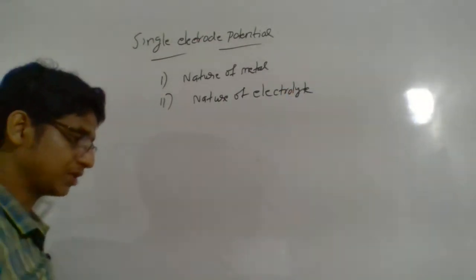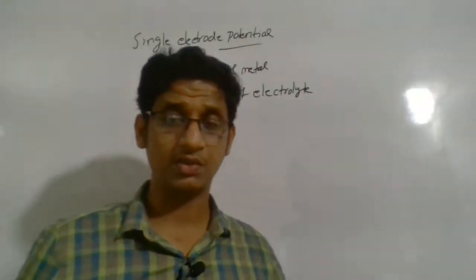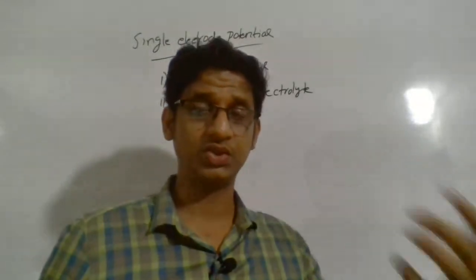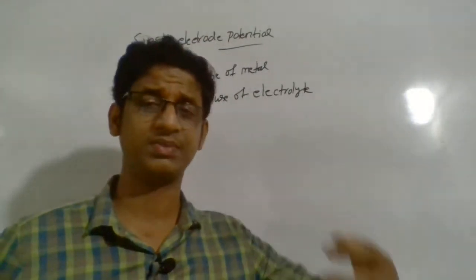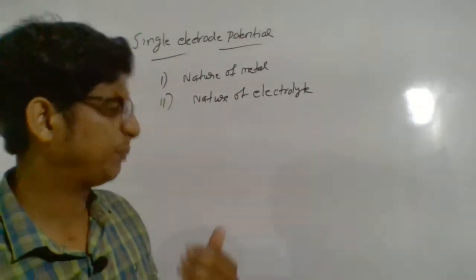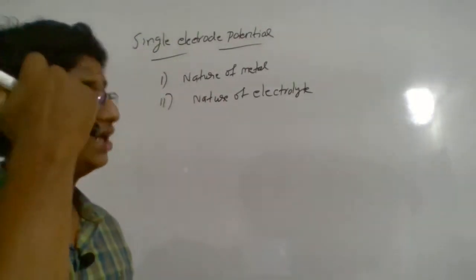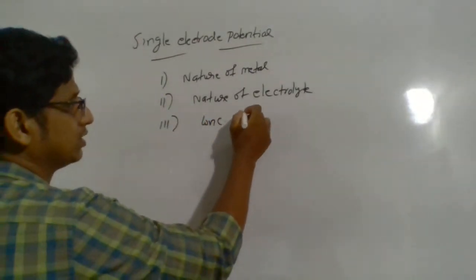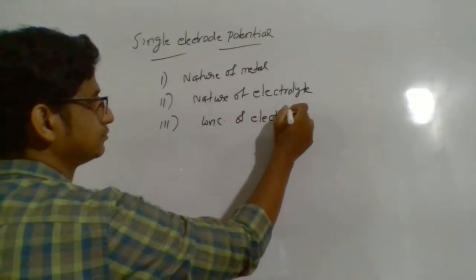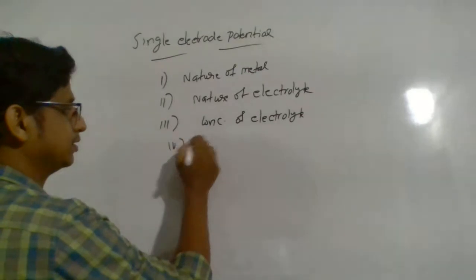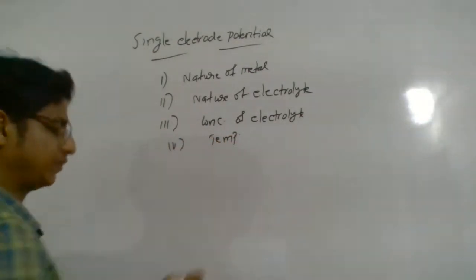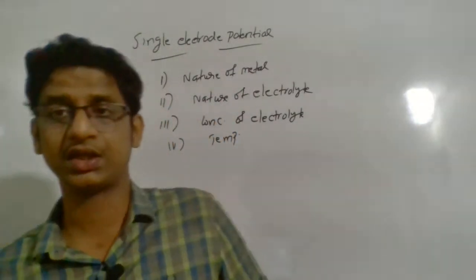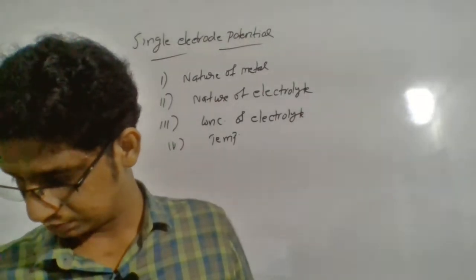The electrode potential value always depends on the kind of electrolyte that you take, because it's not always the same metal solution that we will take. If some other electrolyte is taken, the electrode potential varies. So electrode potential depends on the nature of electrolyte as well. Then the concentration of electrolyte, definitely. Then finally temperature. These are the important factors which influence the standard reduction potential value, or the single electrode potential of a particular electrode.